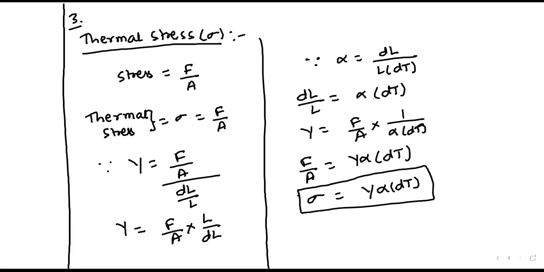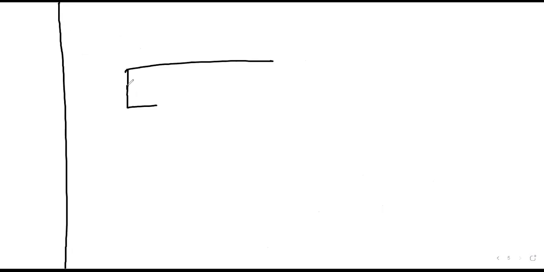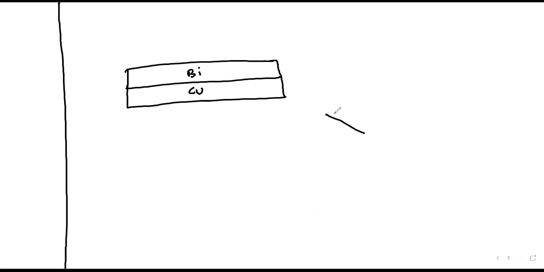And the fourth application is the bimetallic strip. A bimetallic strip consists of two metals. The metal which has more number of particles will bend more. Suppose I have two metals, bismuth and copper. Bismuth has more particles, so it will bend more.